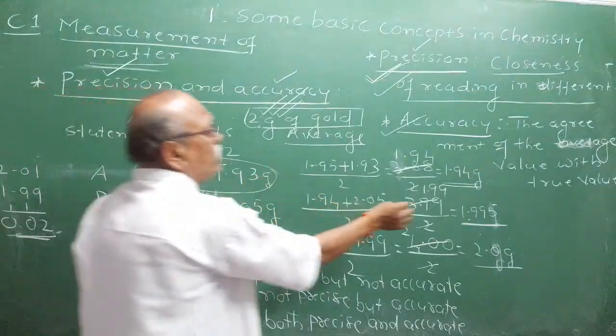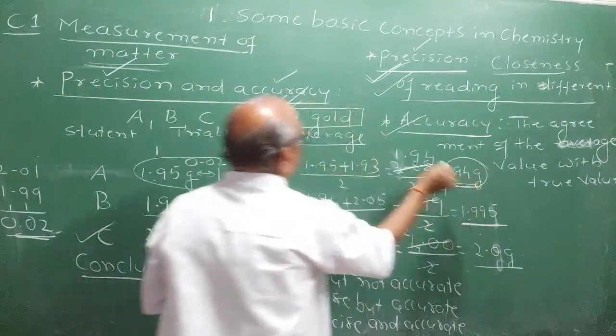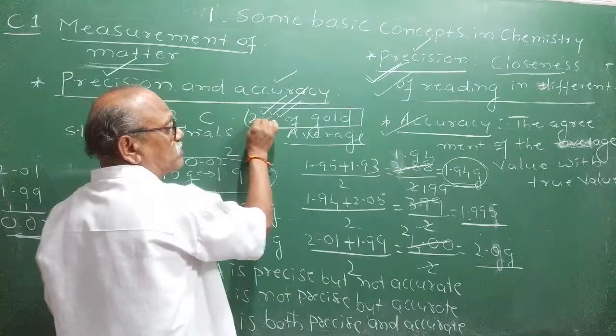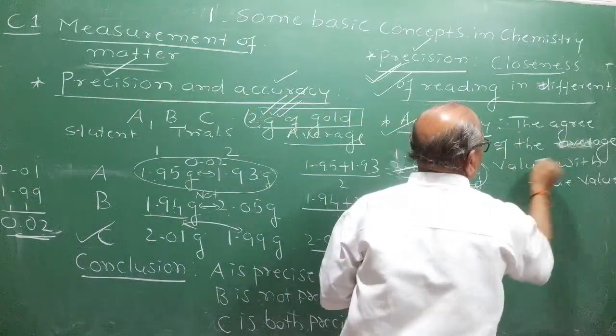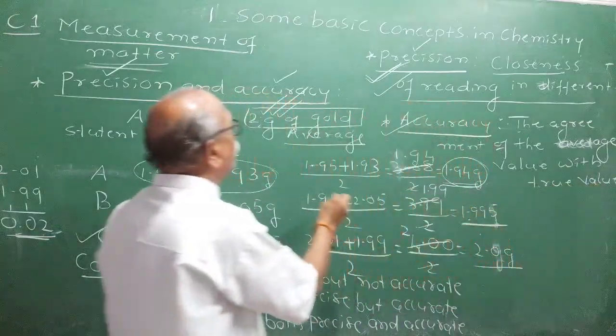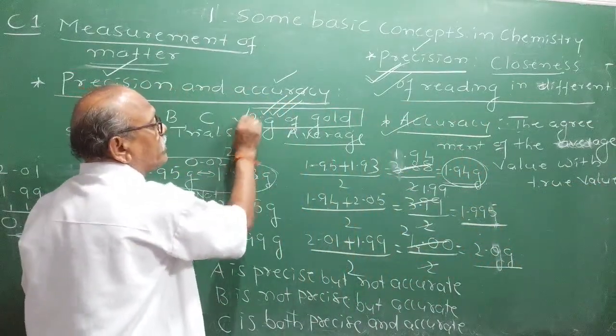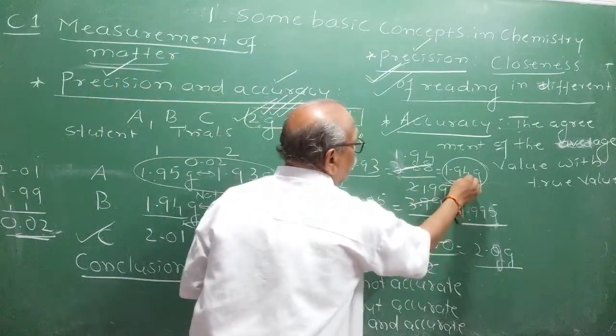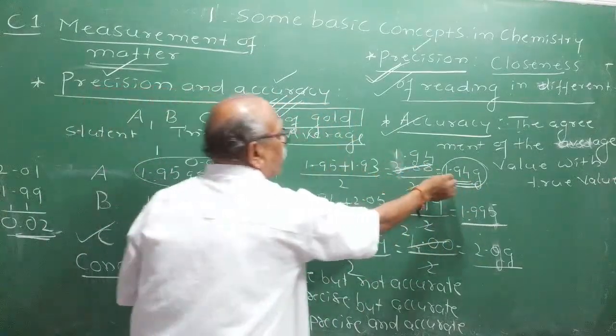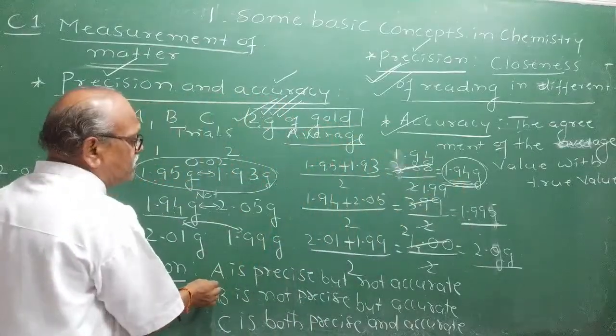But the average value, if you take 1.94, 1.94 is away from what? 2 grams. What is accuracy? The agreement of the average value with the true value. What is the true value? Mass of the gold I have given him, 2 gram. But his average calculation is 1.94. It is 0.06 away. Therefore, student A is precise.